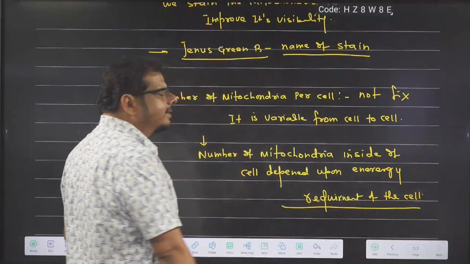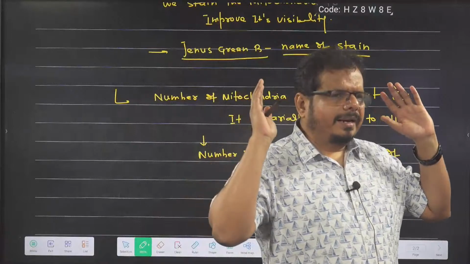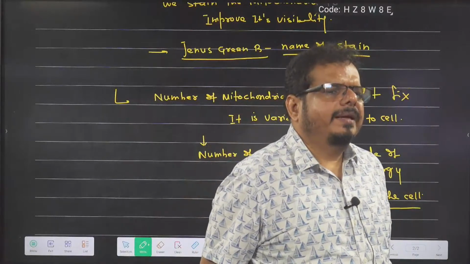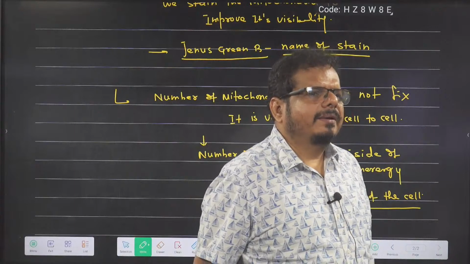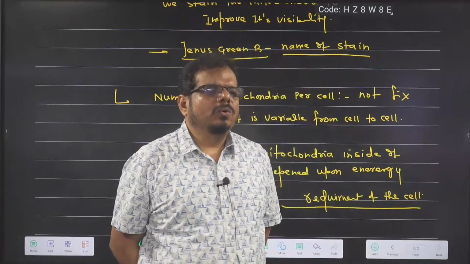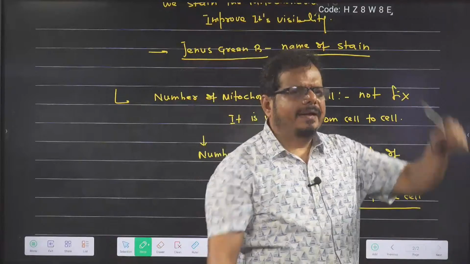Now I am asking a small question: does every cell require equal energy? No. For example, I am putting my hand here like this.